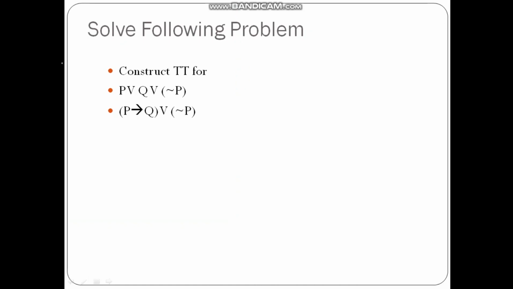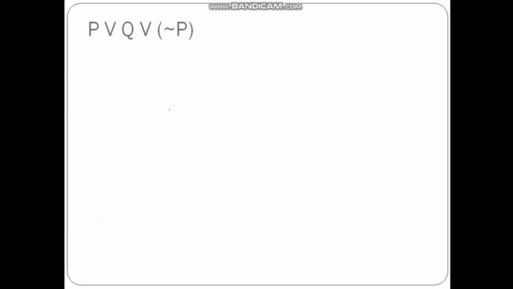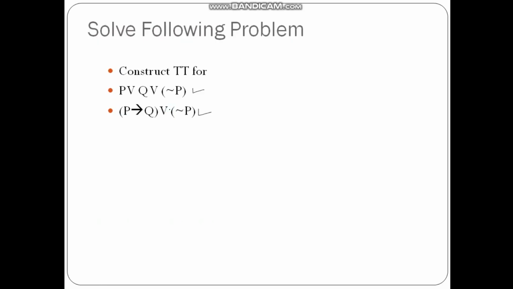These are not exactly problems; we want to construct the truth tables for these two problems. Today we are going to construct the truth table for different examples. So let us move ahead. Let us try to construct the truth table for the first one, p or q or not p.